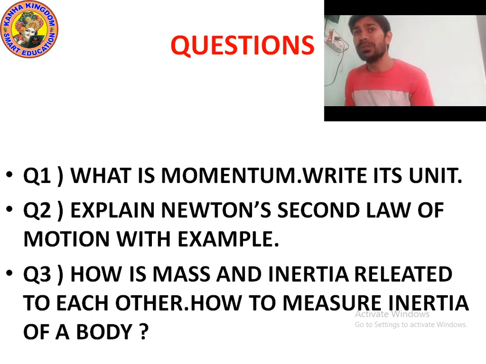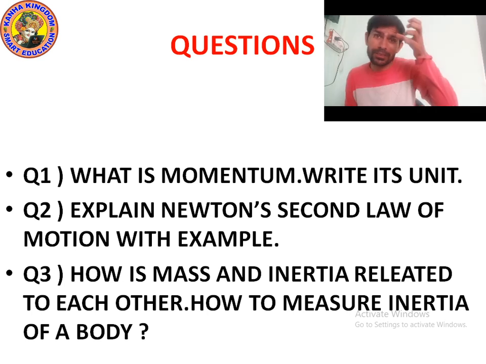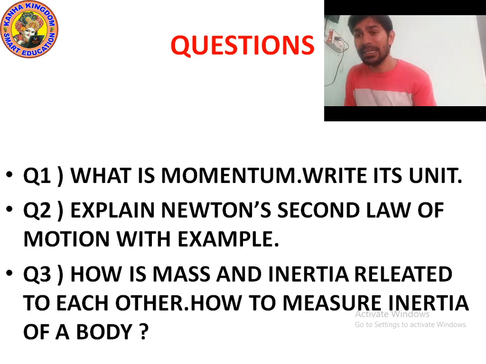Suppose the mass of any object is m, and it is moving in a straight line with initial velocity u, and due to acceleration its velocity becomes v in time t by applying force f. Then the rate of change in momentum will be p2 minus p1 is equal to m into v minus u upon t.